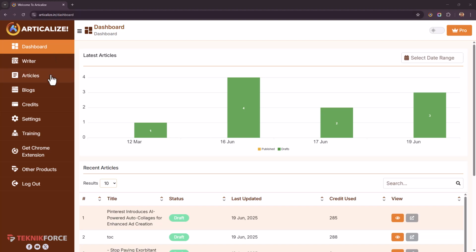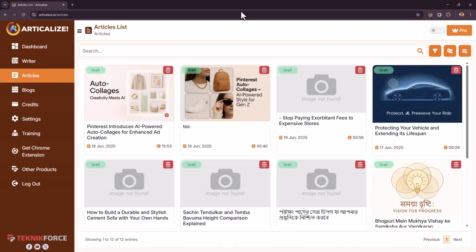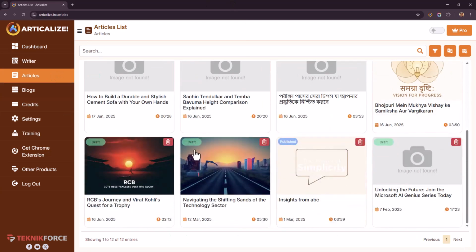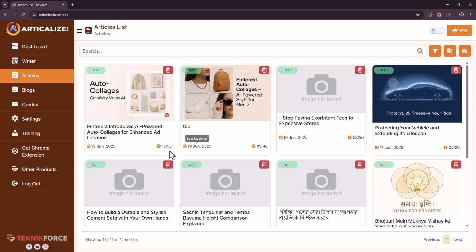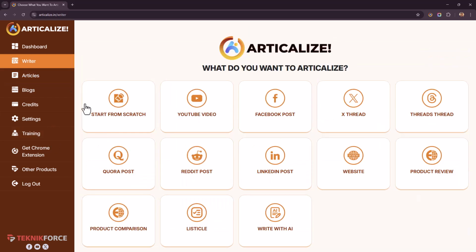Now, the articles that you write are visible in the article section. Here are some articles that I wrote recently. To start your first article, what you need to do is go to Writer and you have multiple options. You can start from scratch, which is to start with a blank screen. You can turn a YouTube video into an article.